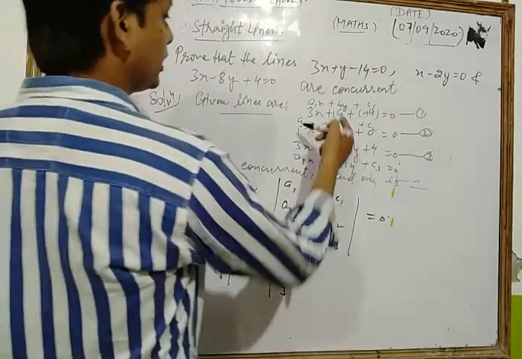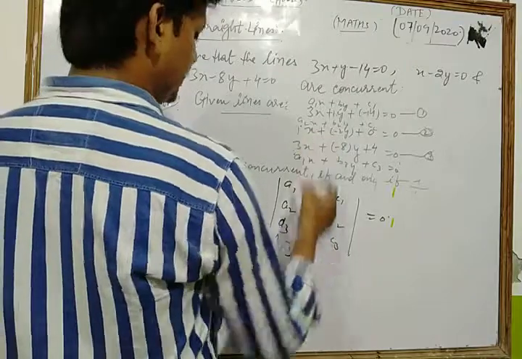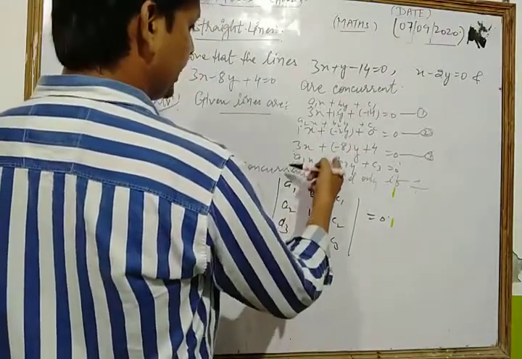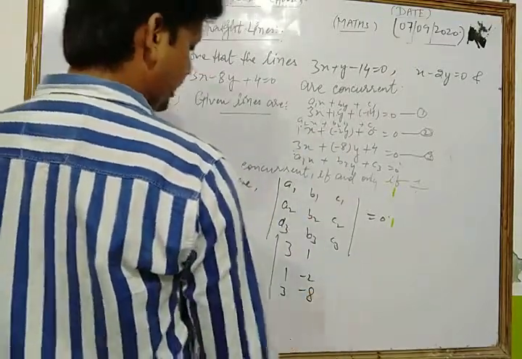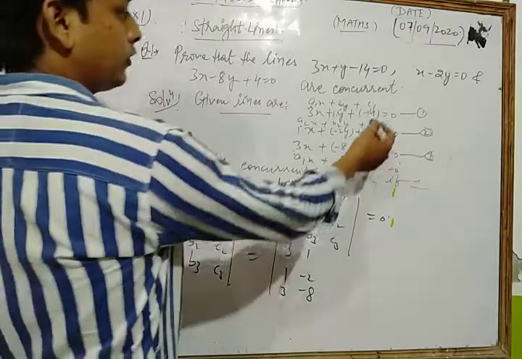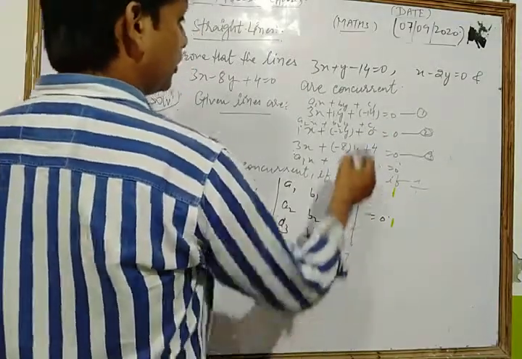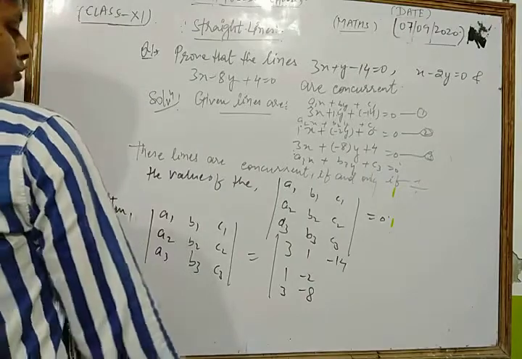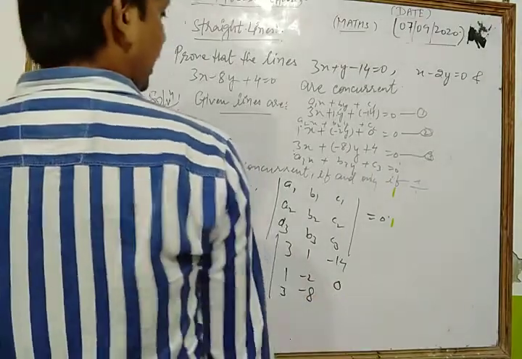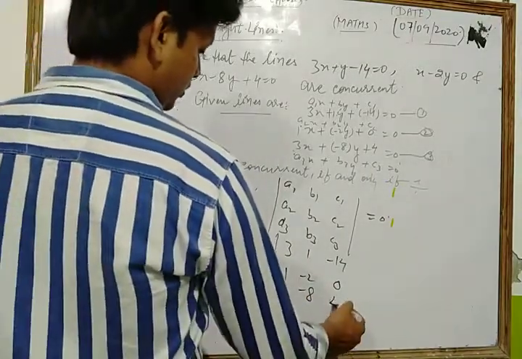The value of b1 is 1, the value of b2 is -2, and the value of b3 is -8. The value of c1 is -14, the value of c2 is 0, and the value of c3 is 4.